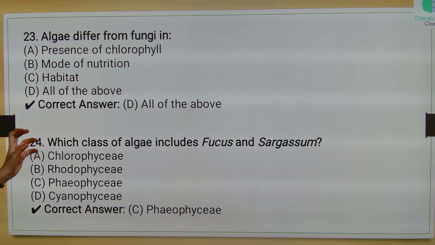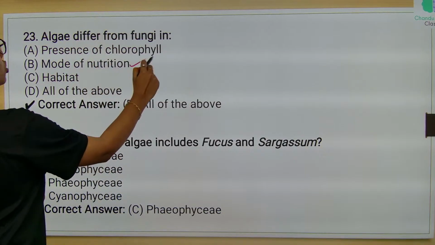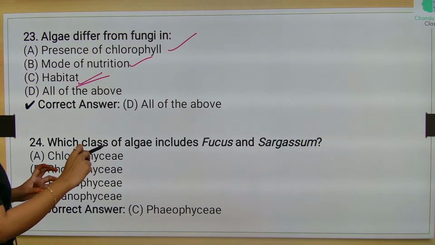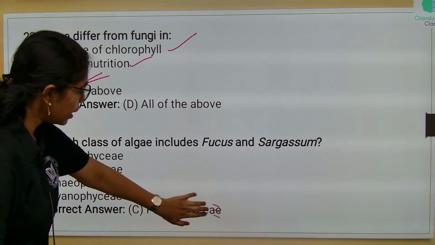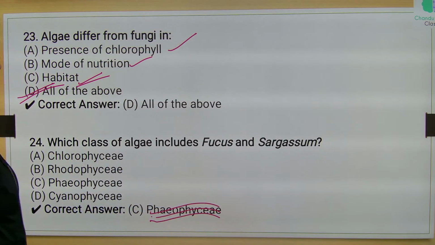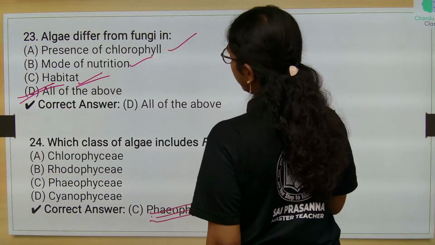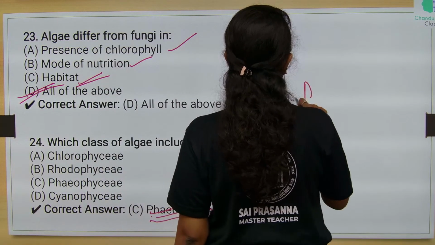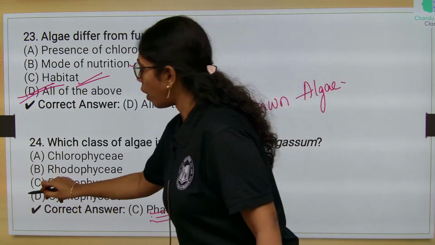And then look at this question. Algae differs from fungi in what? Algae differs from fungi in, of course, mode of nutrition, presence of chlorophyll and habitat. So, all the three will be correct. Option D, all the above are correct. Which class includes Fucus and Sargassum? Fucus and Sargassum belong to brown algae, that is Phaeophyceae members, which is option C.